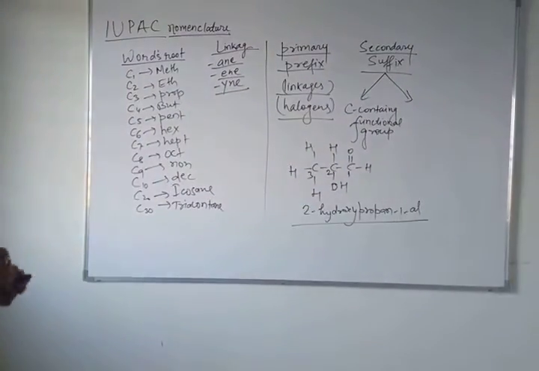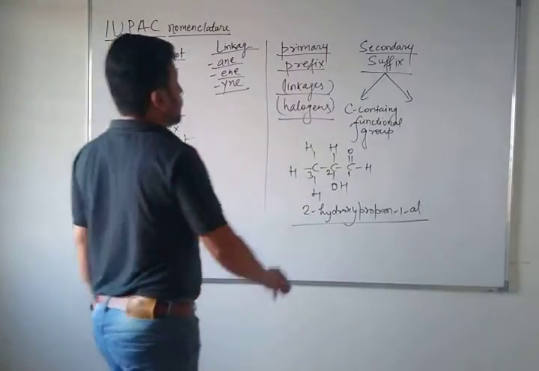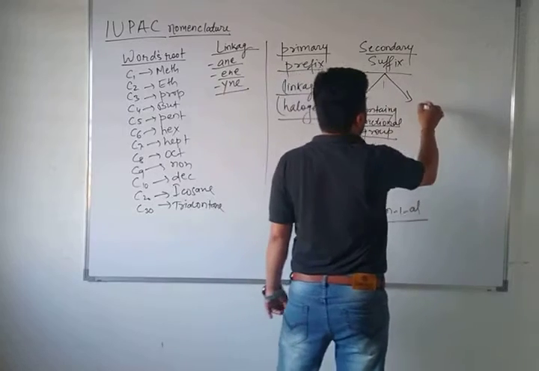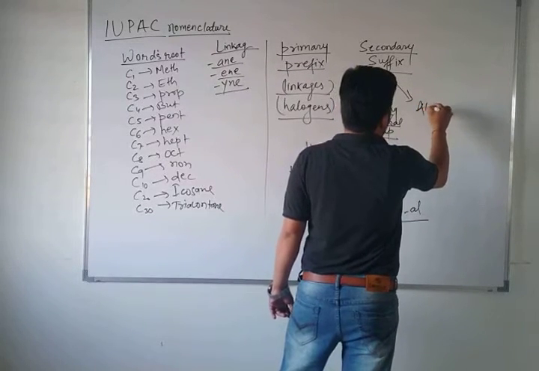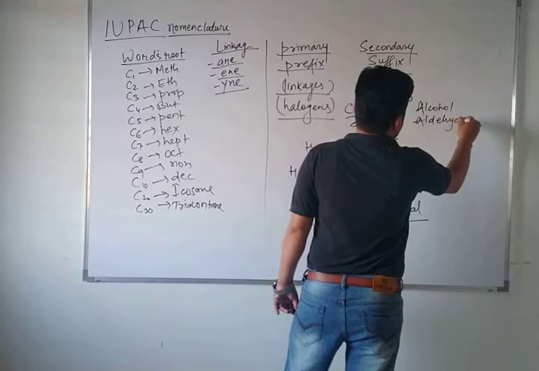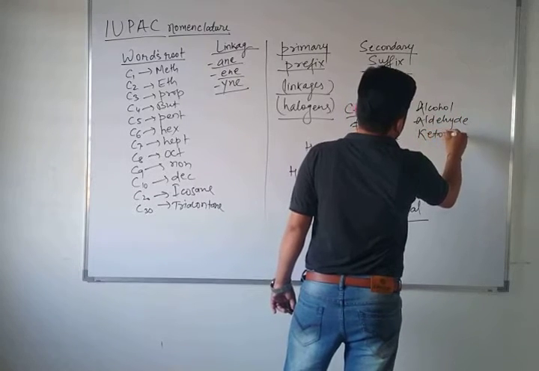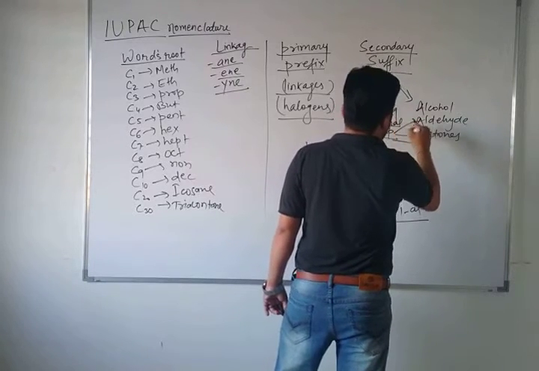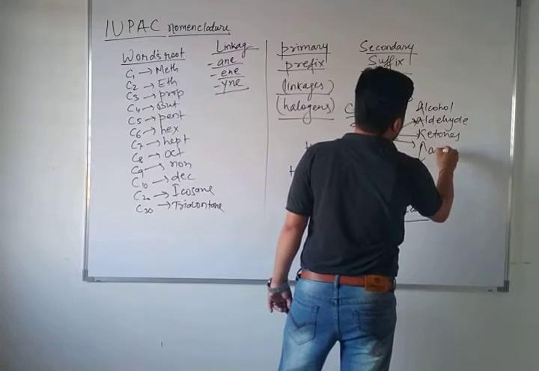Why am I showing you the carbon containing functional group? You have to give it priority, and the rest of the suffix functional groups are alcohol, aldehydes, ketones. Ketone is a carbon containing functional group. Aldehyde is also carbon containing. After that you can say carboxylic acids.